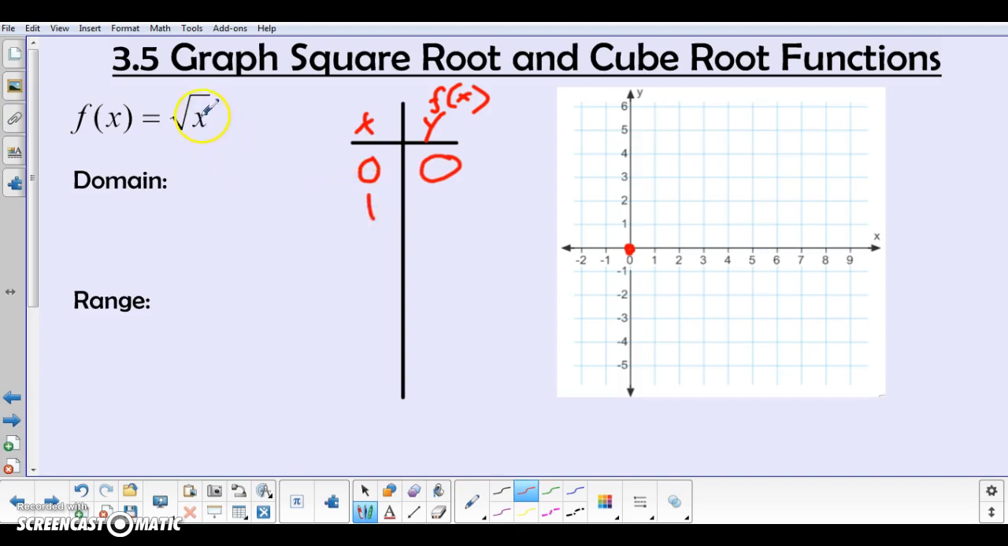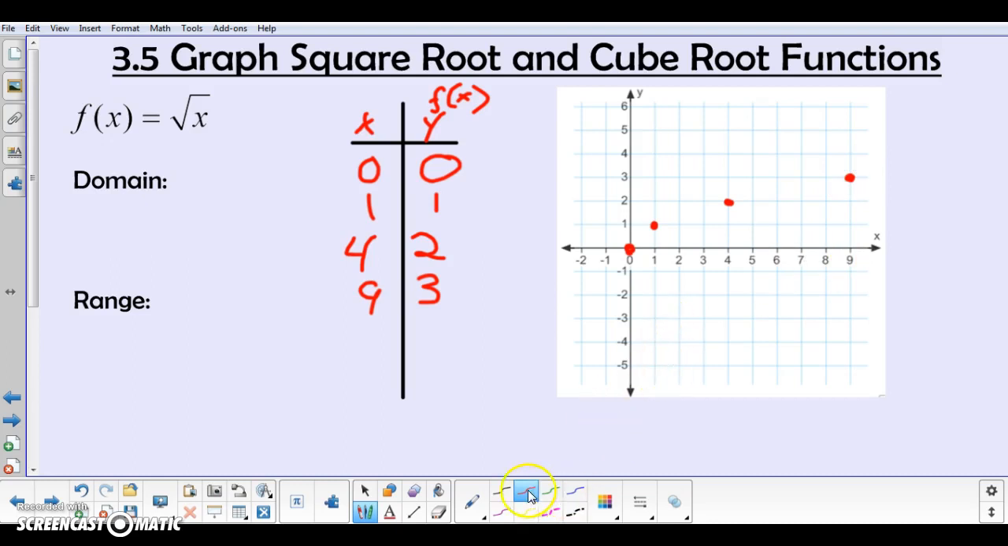What about 1? Well, the square root of 1 is 1, so 1, 1 is going to be a point that's on our graph as well. And the next one, remember I'm plugging these in and taking the square root. So the next number I plan on plugging in is actually 4. Because when I take the square root of 4, I get 2. So 4 comma 2 would be a point on my graph as well. Next nice one to plug in would be 9, because the square root of 9 is 3. So 9, 3 is going to be a point that's on my graph as well.